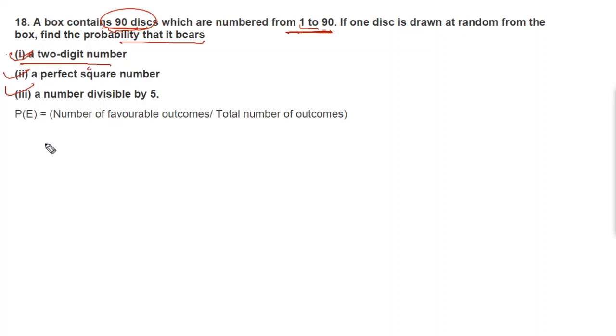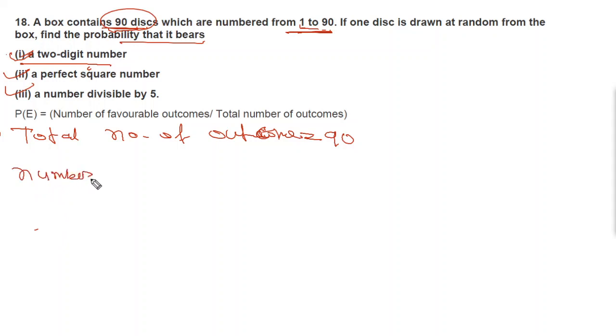So total number of outcomes here is 90. Then, for 2-digit numbers, how many 2-digit numbers are there?